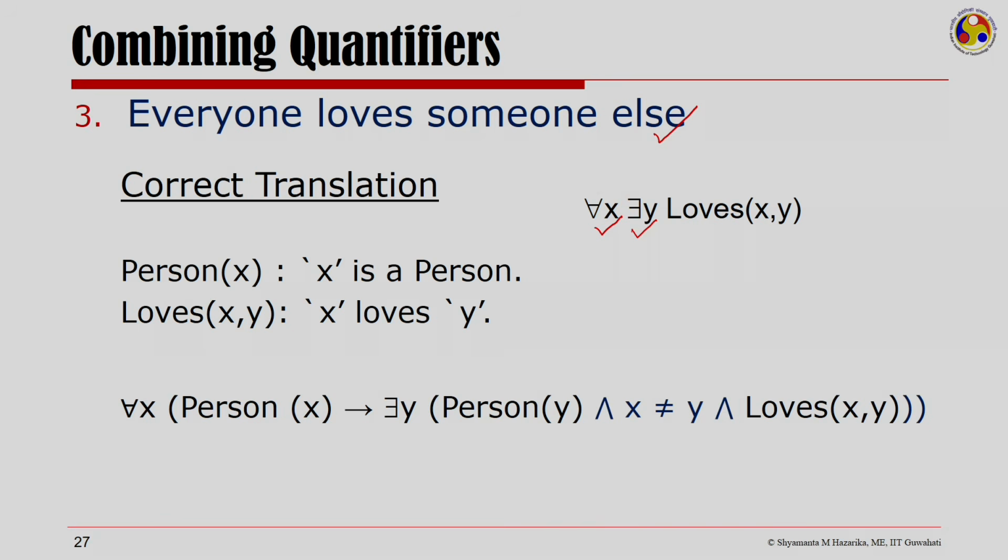So, here in this statement I would have for every person, someone who is different from him and he loves that person. Now, here the order of the quantifier is the universal first followed by the existential.